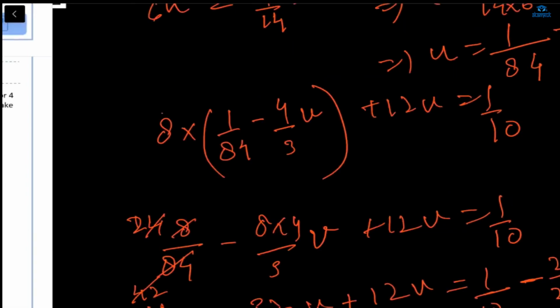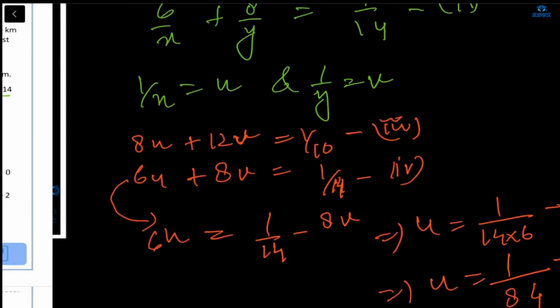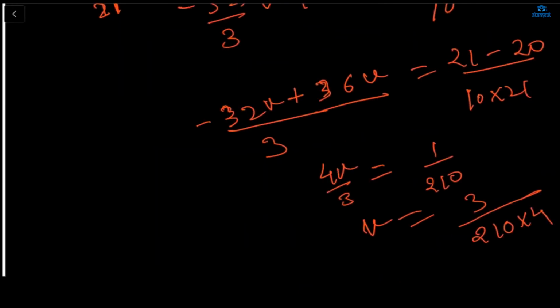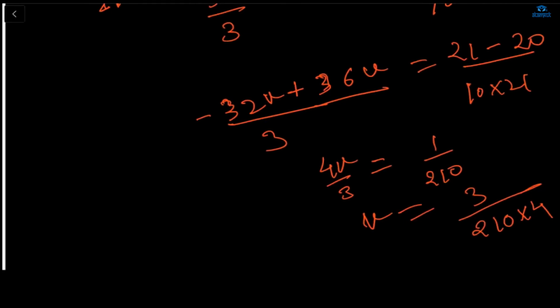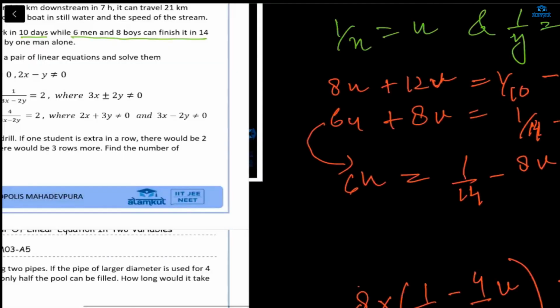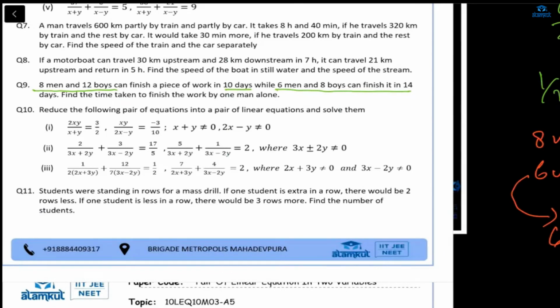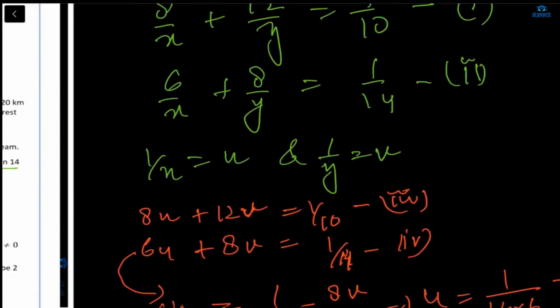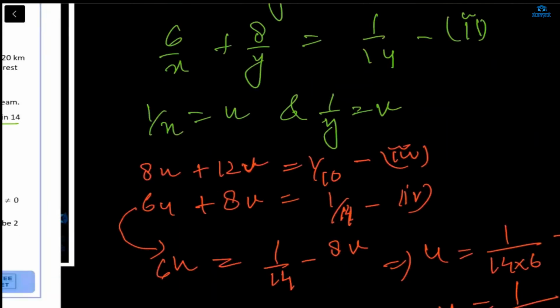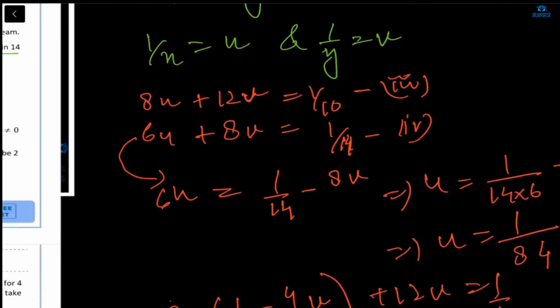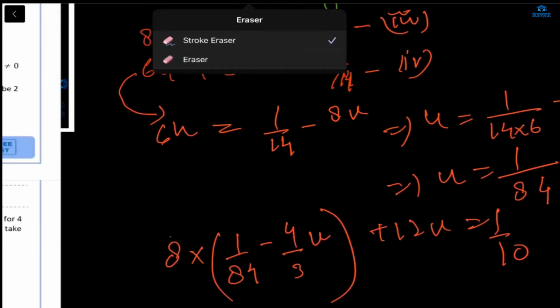Okay. See, it is also correct, but when you need to find both the values, then in that sense you have to solve for both the things. But here we just need it for man. The question was to find the time taken to finish the work by one man alone. So after getting this equation, try to use it for only U. You have to find the value of U only. Here I have assumed for U, now do it for Y. That will give you the direct answer.